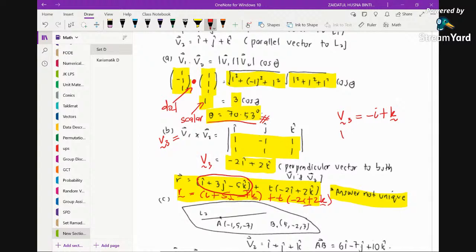And if you change the direction also, also correct. So that's why it's stated here the answer is not unique. You can have multiple answers. So please don't restrict your answer to one single answer only. And in fact the fixed point on the line can also vary. You can just take the fixed point on L1 or you can take a fixed point on L2. It doesn't matter. Okay, that is the answer for the B part.